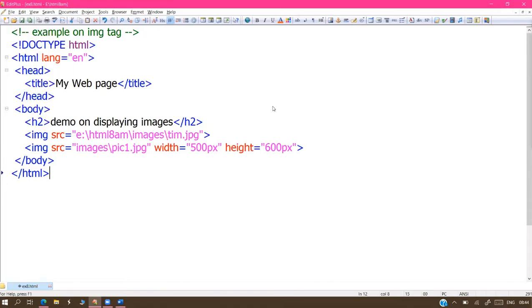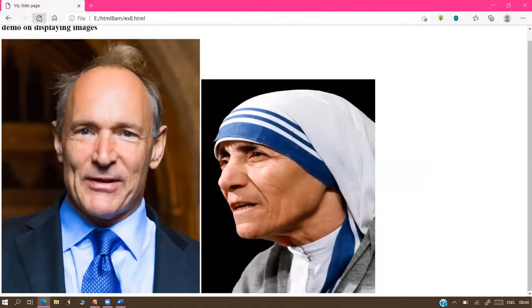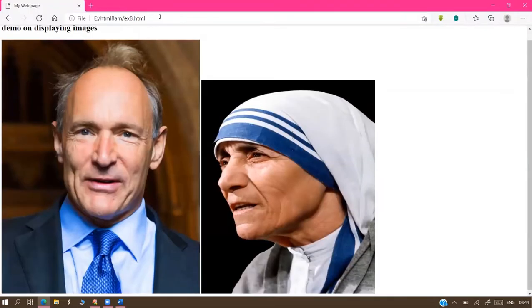So now also, sir, no problem, same outputs. Instead of writing the full address, we mention only half the address, because half of the address for your images location and your HTML program location is matching. Then I removed that and I just simplified the address.